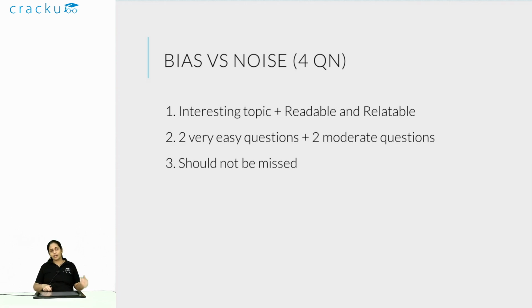Most of, especially if you have some scientific understanding, bias versus noise is something that you would understand intuitively. Basically, the difference between average and variation is something that you can understand. Now, if you understand that concept, this entire RC was on the easier side. If you don't understand statistics, what is mean, what is standard deviation, then it would have been a slightly difficult RC for you. So, bias versus noise was an interesting topic, very, very readable, relatable.